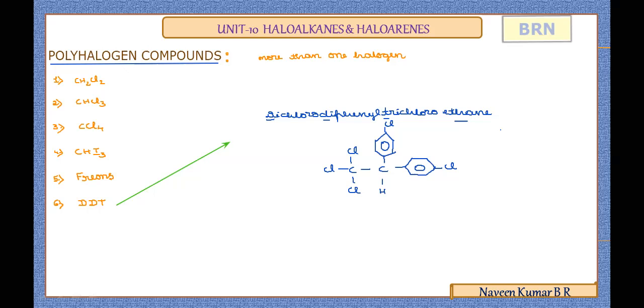It is dichlorodiphenyltrichloroethane. First write the 2 carbon atoms of ethane. Surround all the carbon atoms with single bonds. Then to one of the carbons, the trichloro, you write 3 chlorine atoms. Then you write diphenyl, 2 phenyl rings, for the other carbon. As it is dichloro, write the Cl atoms at the para position, that is, on the carbon opposite side, and complete the tetravalency of the other carbon by writing hydrogen.